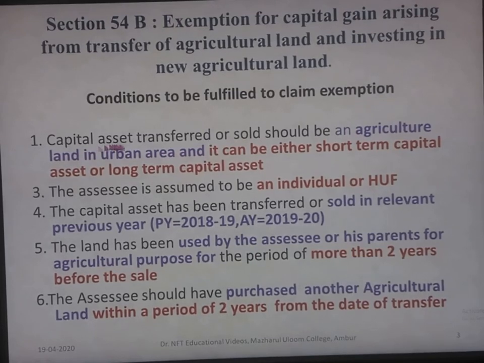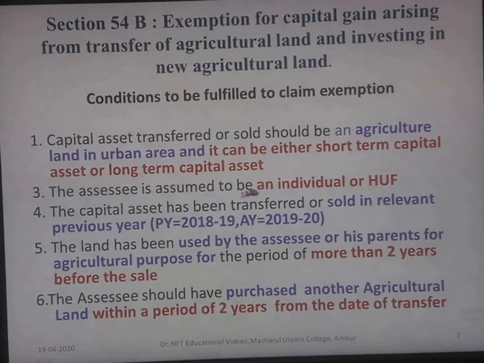First one is the capital asset transferred or sold should be an agricultural land. It should be an agricultural land situated in urban area, and it can be either a short-term capital asset or a long-term capital asset.